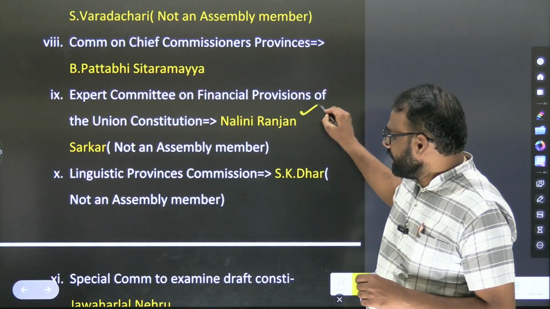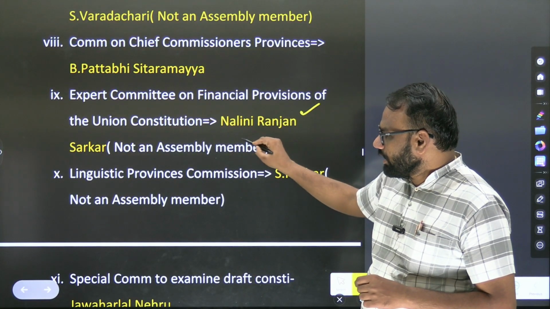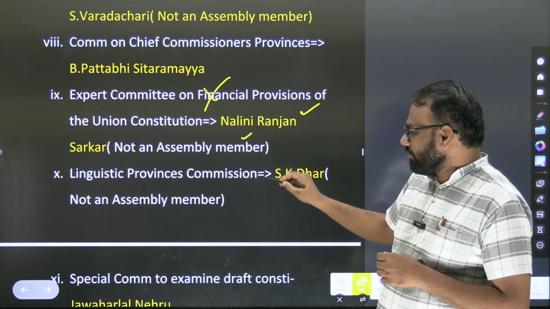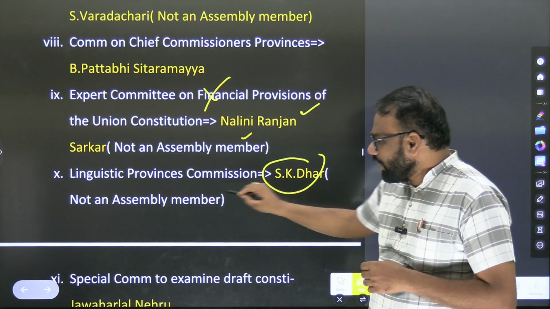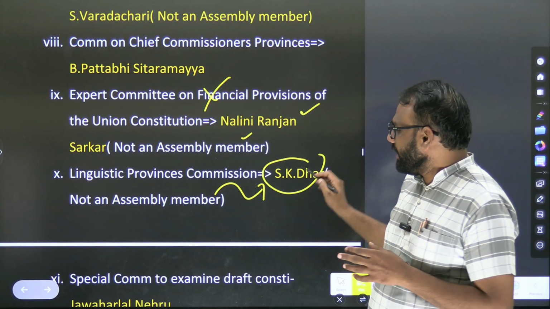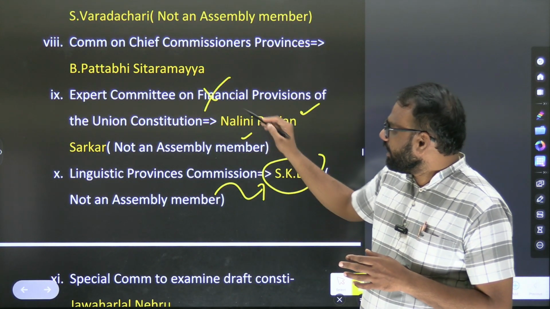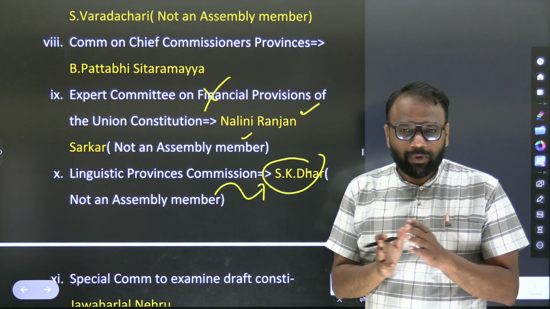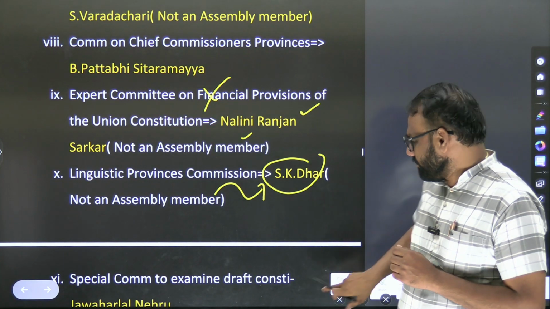Similarly here, Nalini Ranjan Sarkar, not a member of the Constituent Assembly. Again, this committee is not important. Linguistic Provinces Commission, S.K. Dar, not an assembly member. So please retain these personalities' names. Who are they? S.K. Dar, Nalini Ranjan Sarkar and Varadachari. They are part of some committees, but they are not members of the Constituent Assembly.